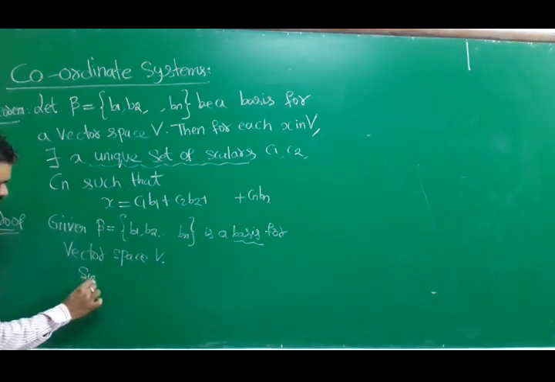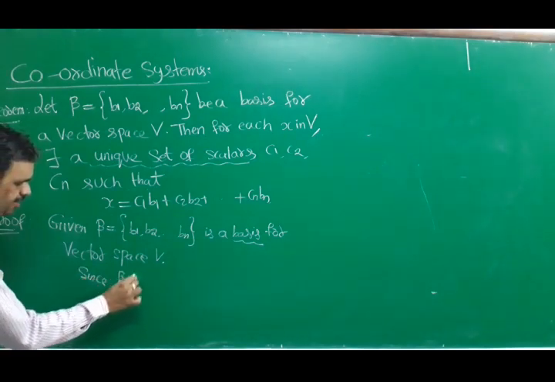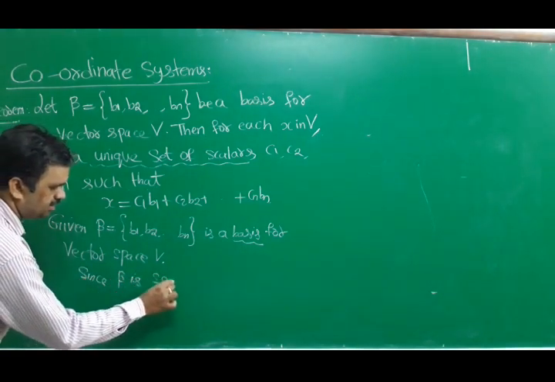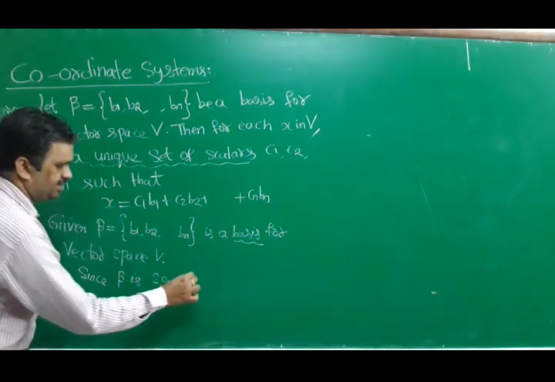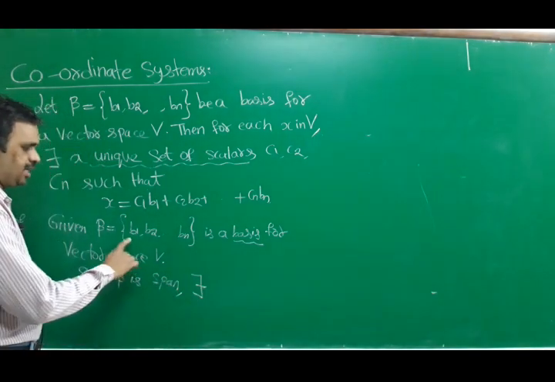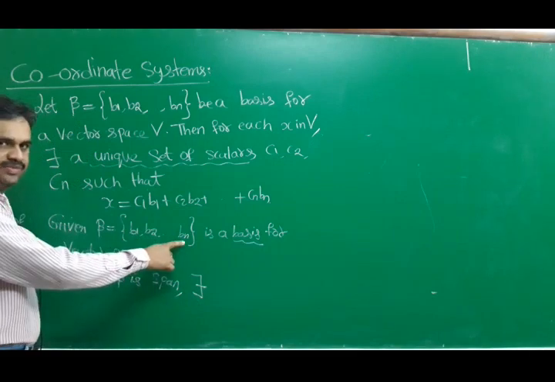Since beta spans, taking the span condition, there exist scalars. How many scalars? n scalars will exist.